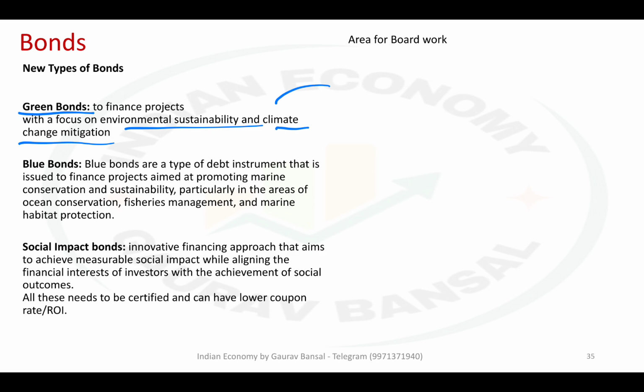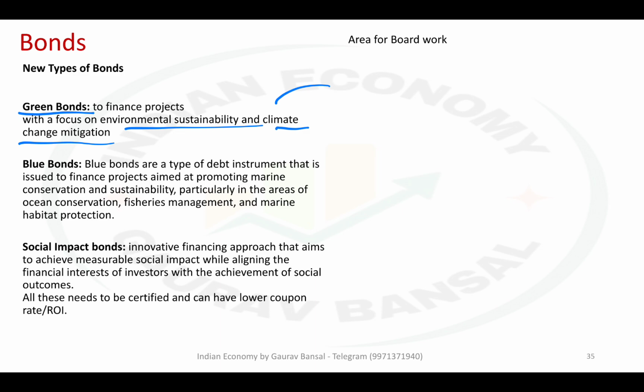What is the advantage? The advantage is that the company which issues a green bond will be able to pay less interest on these bonds because there are a lot of buyers for green bonds. Basically, when we sell a green bond, we tell the buyer that the money you are putting into this bond is going to be environmentally useful also. You are making a sensible investment, not just in terms of your development, but for the planet's development, for sustainable development for coming generations also. So people are ready to get less interest.